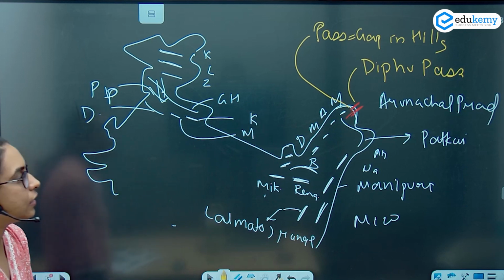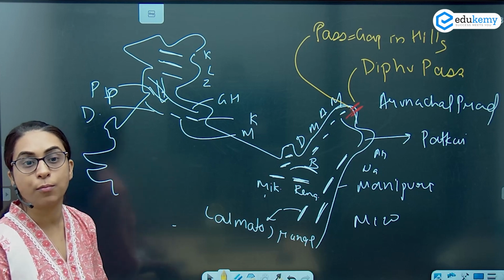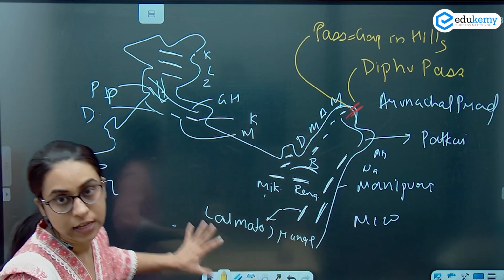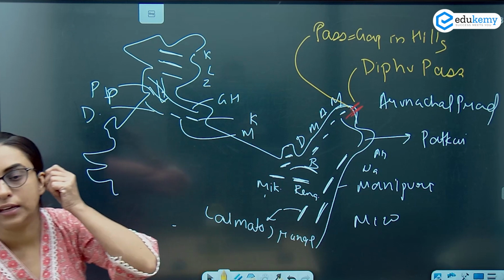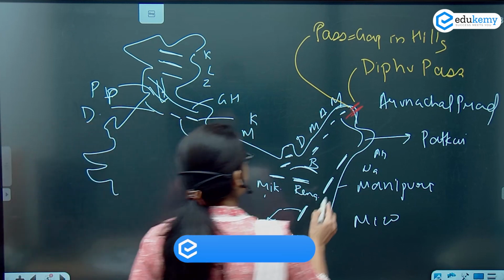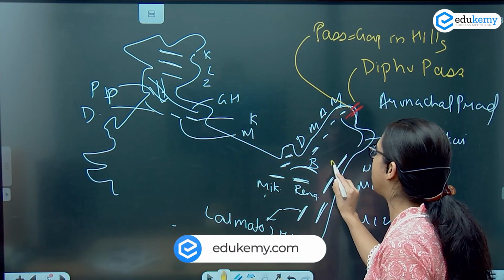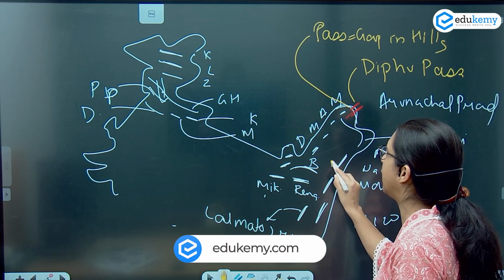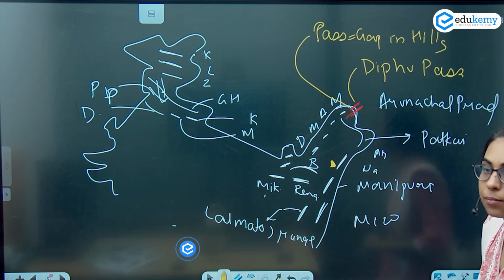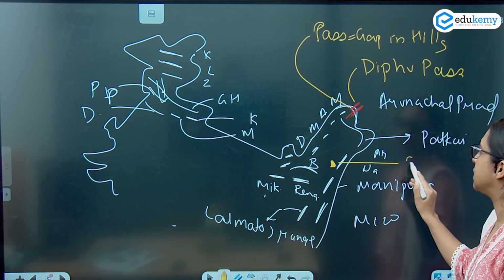Now I'm moving on to the important features. इसके हम कुछ important features देखेंगे, ठीक है? So in Naga Hills, इस पे बहुत important peak है. The peak is Saramati Peak.